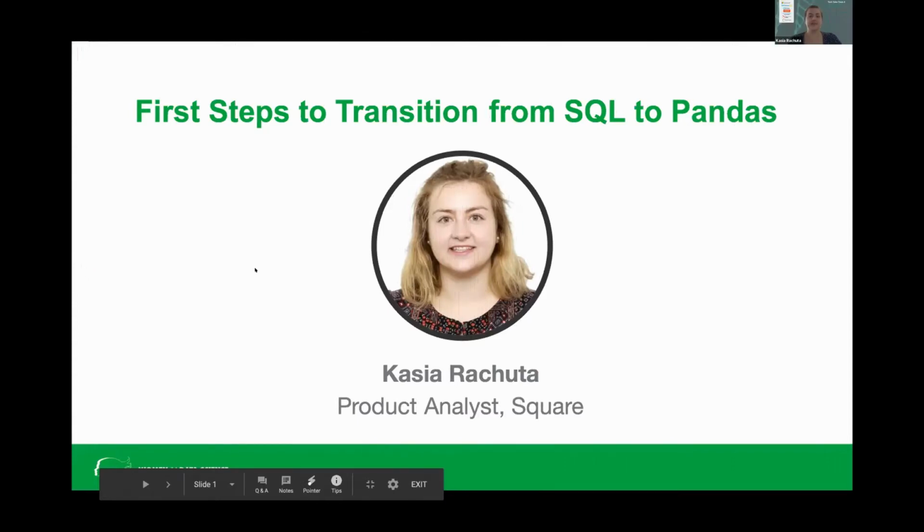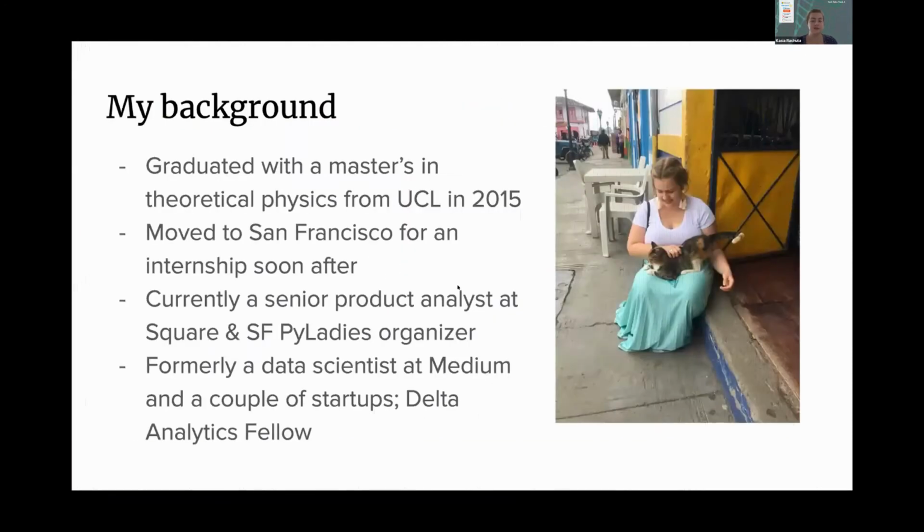Hi, everyone. My name is Kasia Rachuta. I'm currently a product analyst at Square. I'm going to talk to you today about first steps to transition from SQL to Pandas. So a bit about my background. I graduated with a master's in theoretical physics from UCL in 2015. I moved to San Francisco for an internship soon after, and that's how I started my career in data science. I currently work as a senior product analyst at Square, and I'm also a San Francisco PyLadies organizer, which is a meetup group for women who code in Python.